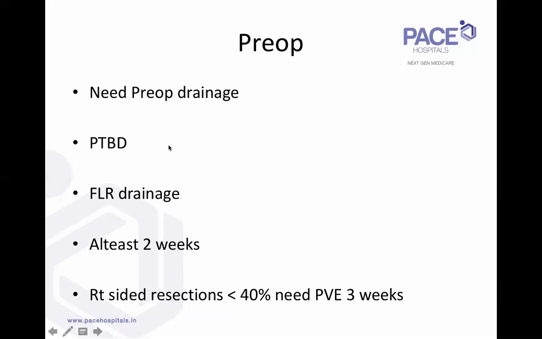Always we drain the future remnant liver. For right hepatectomy, we drain the left side. No need to drain both lobes of the liver. At least 2 weeks of waiting.